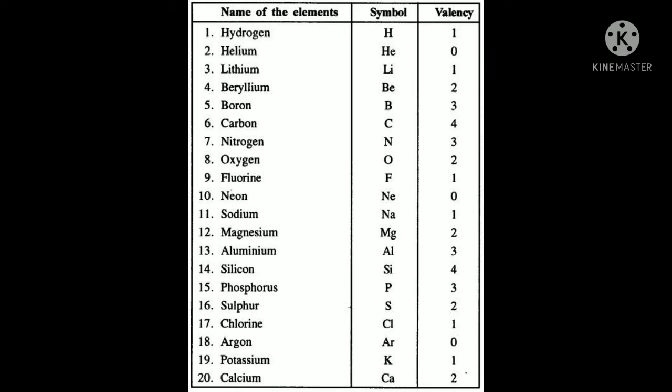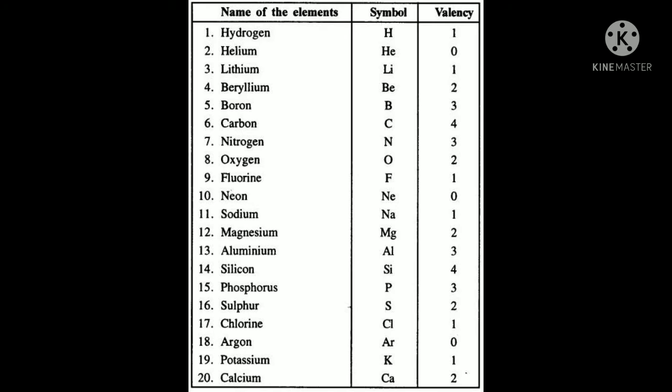The atomic number of lithium is 3, so it is 2, 1. That one last electron, it will give out. So this thing you have to remember now, because this is a very vast topic you will get in the next classes. In classes 7 and 8 you will get it properly, but valency you can understand now. This is a very broad thing you have to study, but for now you just remember the valencies.